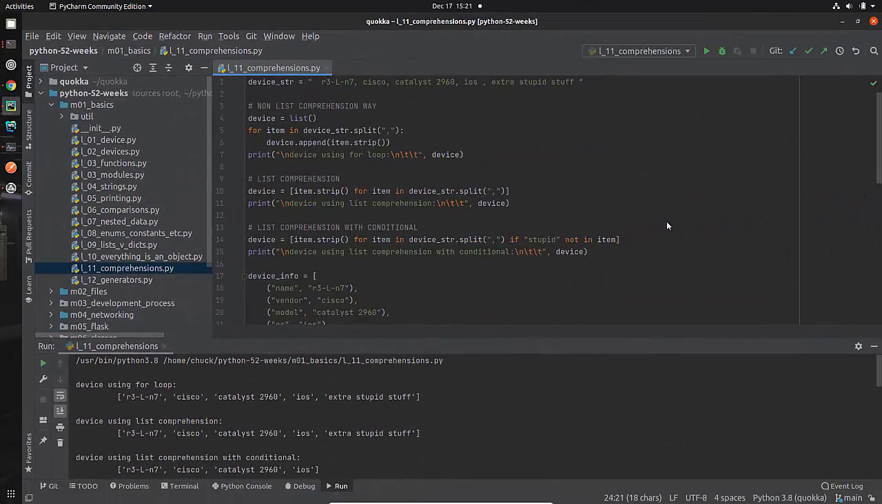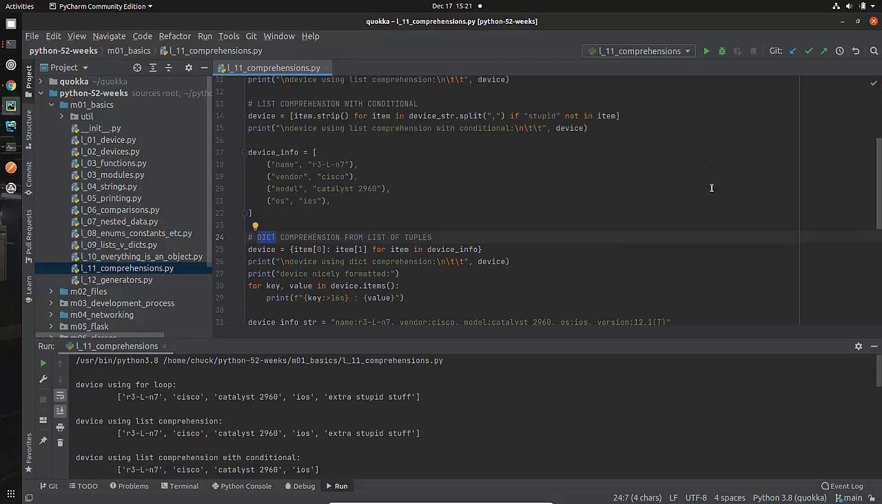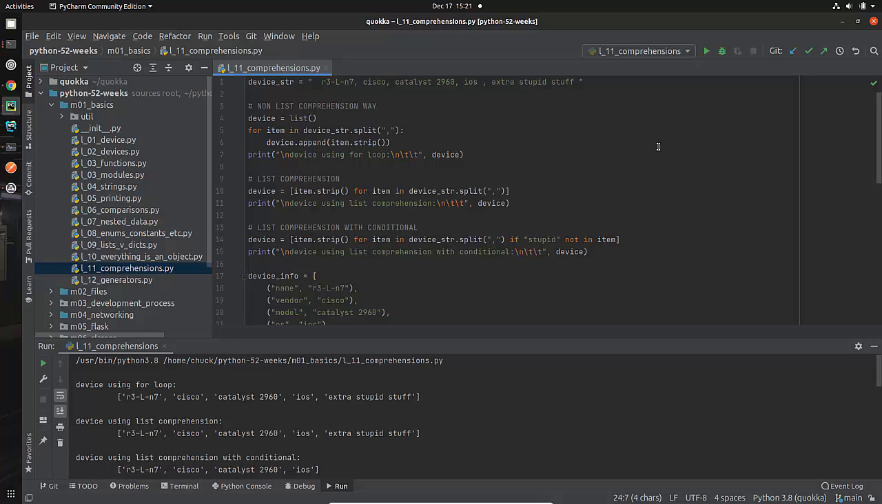Okay, so let's talk about comprehensions. The most common type of comprehension would be a list comprehension. We'll talk about that. We'll also talk about dictionary comprehensions a little bit and some of the other more advanced ways that you can do comprehensions.